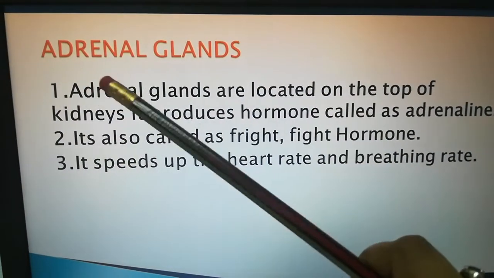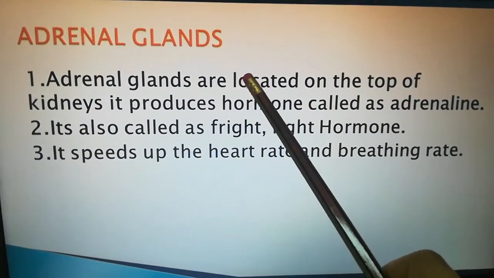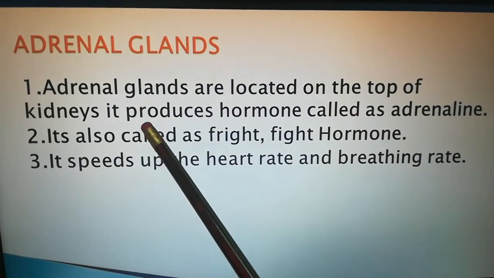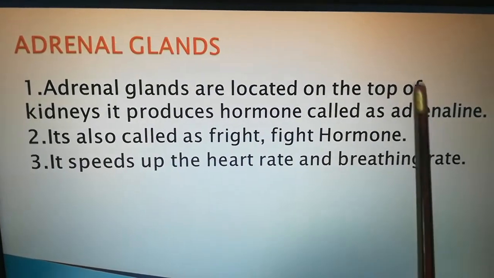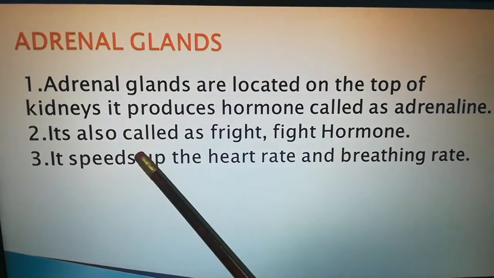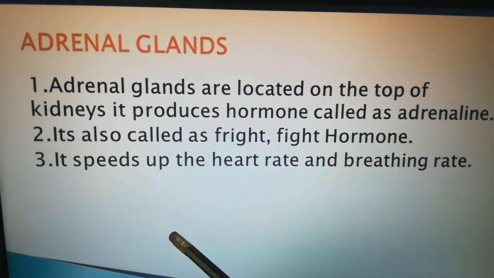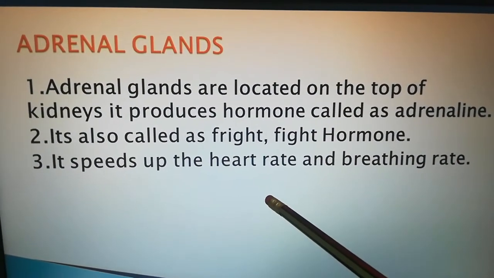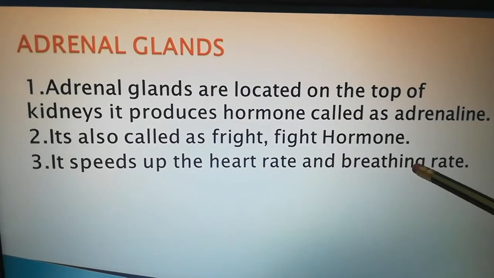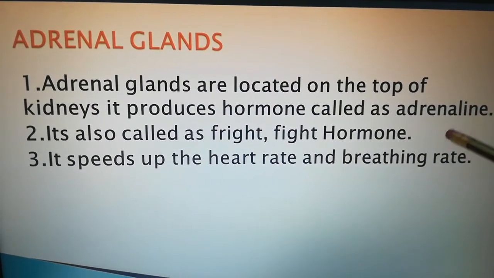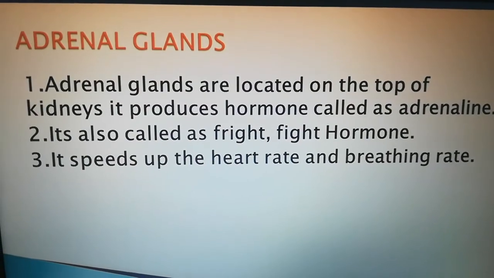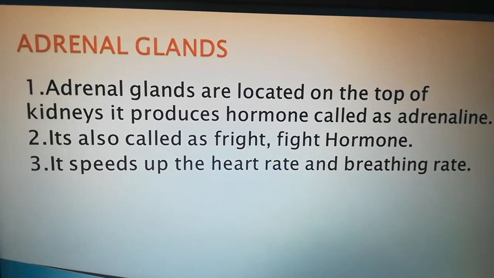Okay. Let me read the points for you. Where is it located? At the top of the kidneys. Which hormone does it produce? Adrenaline. What is it also called? Fight hormone. And what does it speed up? It increases the heart rate, breathing rate, and it increases sweating also. Right. This is about the adrenal glands.